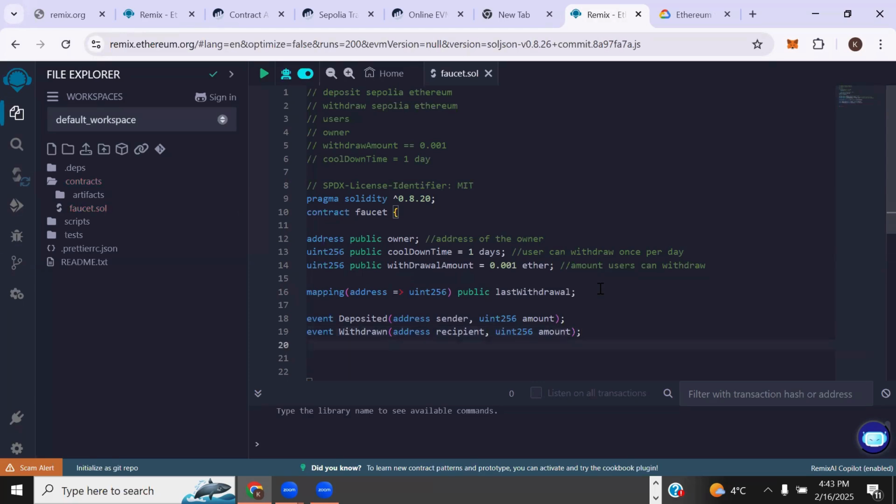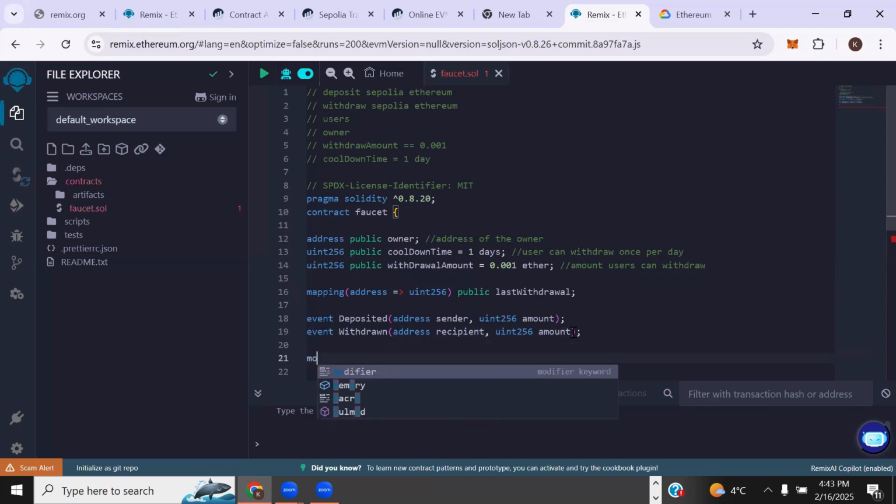The last thing we want to do before we start writing our functions, there are two more things. We want to create a modifier, which is very important. So what is a modifier? Basically, it's more like a function that sets certain conditions. Because we're dealing with money on the mainnet, we need to be careful of the kind of things we let users do. So modifiers are one of the ways to set access control.